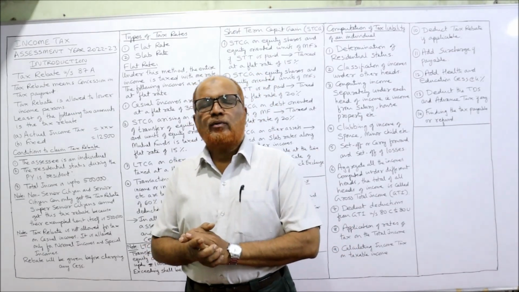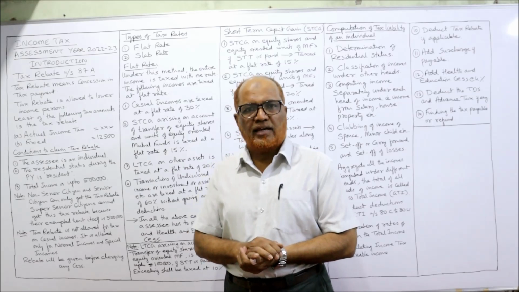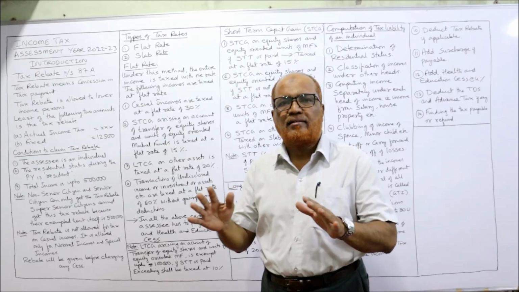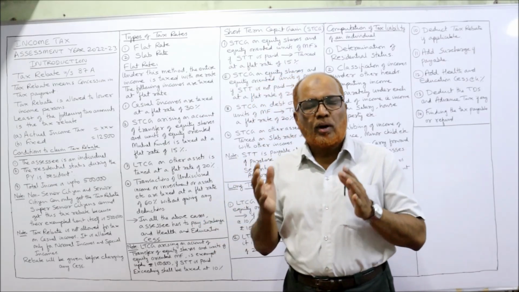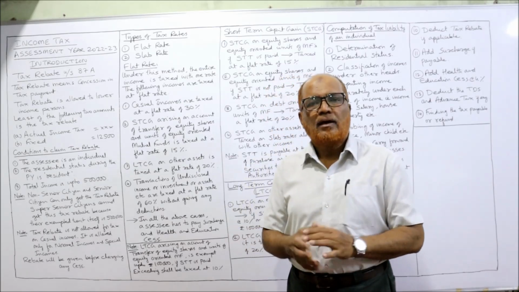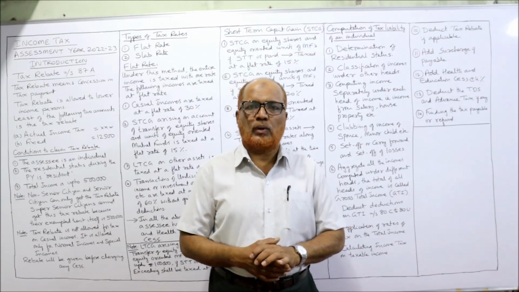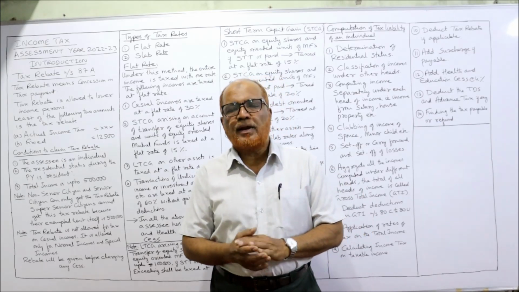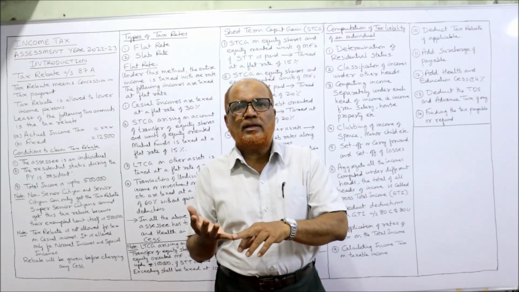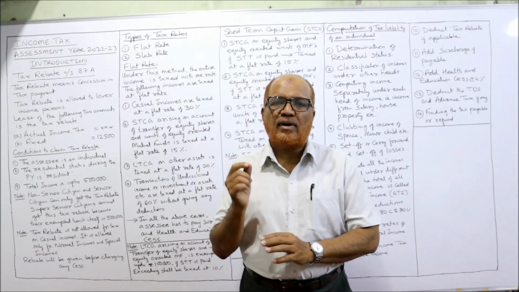In this video, I am going to explain to you about the tax rebate under section 87A and what are the different rates or types of tax rates, flat rate, slab rate, then what are the tax rates applicable on STCG and LTCG. Lastly, the procedure of computing the tax liability of an individual. In the last video, I have explained all the classification of incomes. Incomes can be classified into casual income, special income, normal income. Remember, this theory is very, very important.